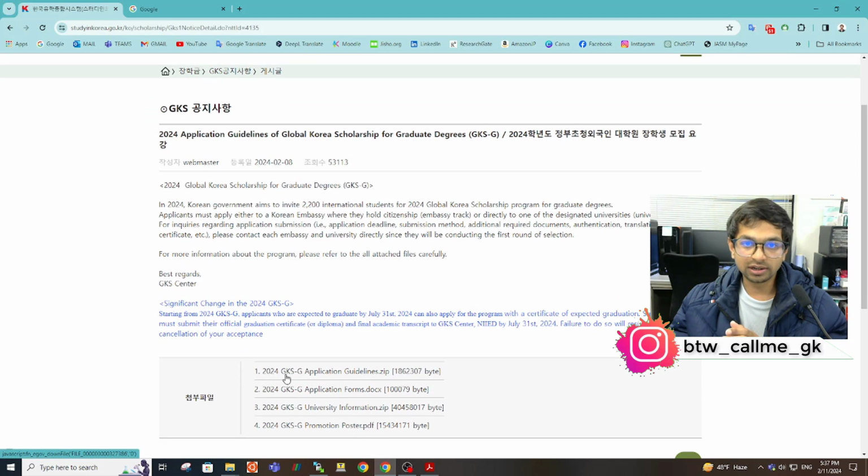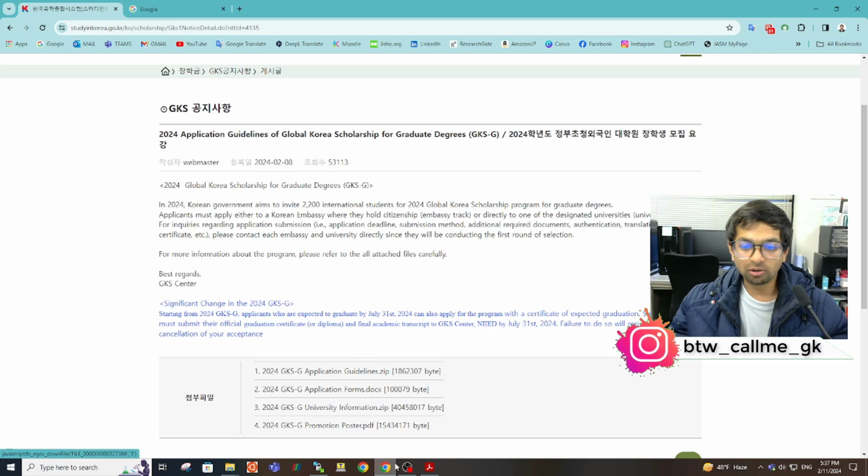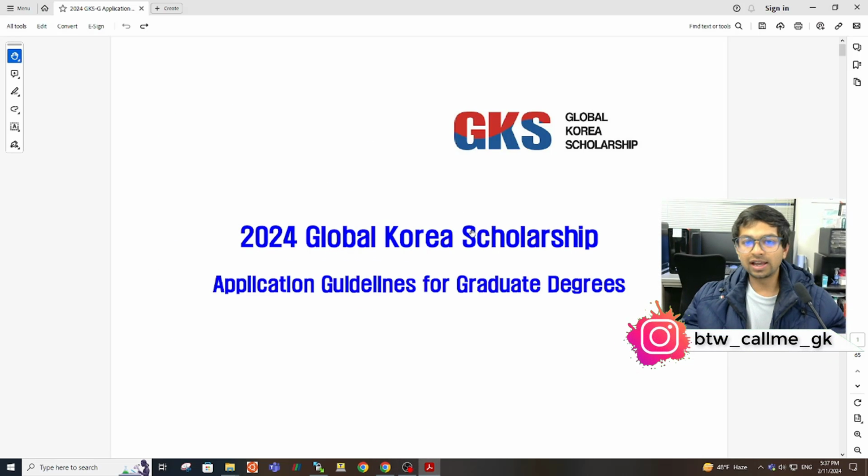And then you can see the guidelines zip folder. I would recommend you to download all these things because you will need these files for further information. So let's see the guidelines and how they have written everything about the scholarship. Here are the guidelines, and now we'll be checking out the information in them. I'll be mentioning the important points because I have already made videos on 2023 and 2022. So this time we are focusing on the important changes which have been made, and I would recommend you to watch this video carefully. Let's proceed.